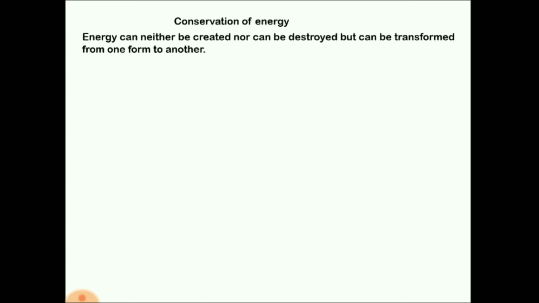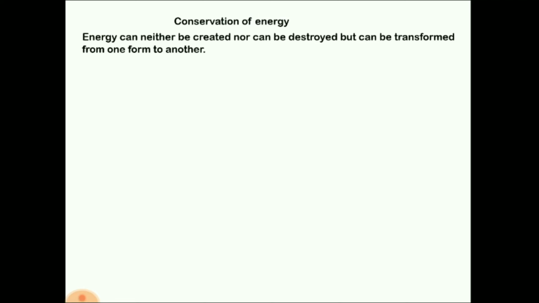There are plenty of examples in which energy is transformed from one form to another. For example, while rubbing our hands, mechanical energy is transformed into heat energy. During photosynthesis, light energy, or you can also say solar energy, gets transformed into food, which is a chemical energy. There are plenty more examples, but we'll go to our lesson.